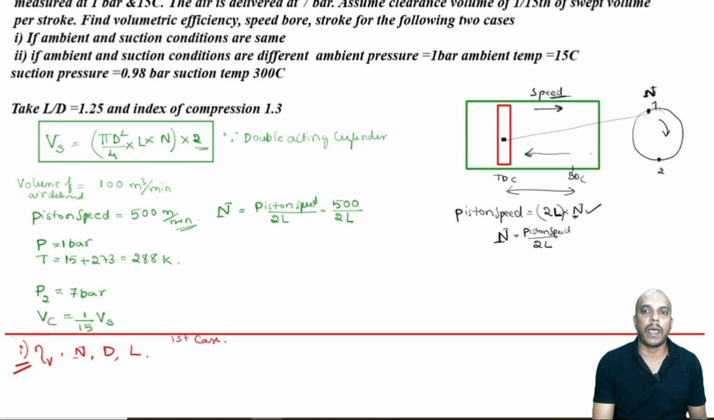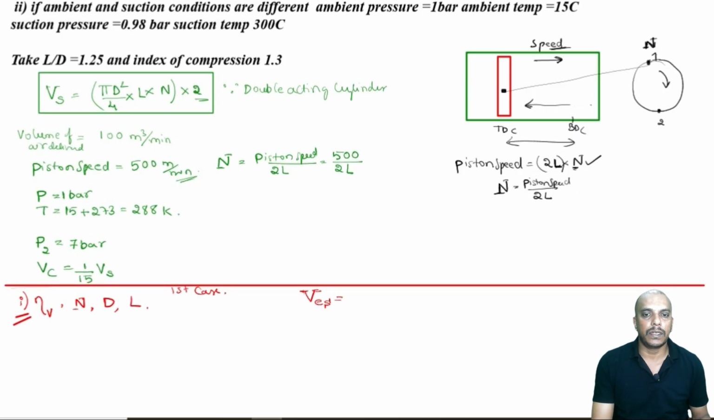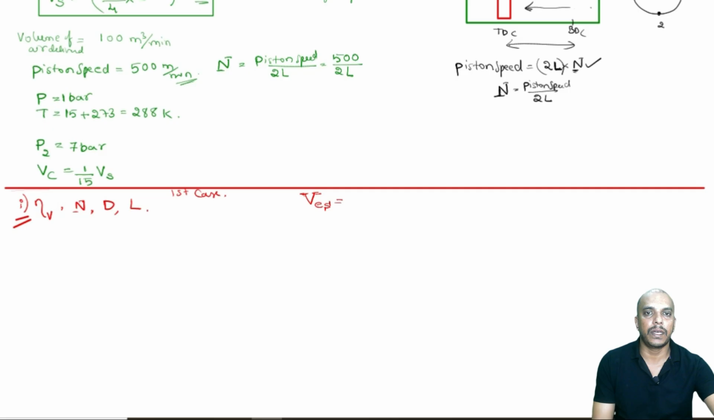Now, the first case is if ambient and suction conditions are the same. That means we are talking about this Vs, the volume of air delivered, which is measured at ambient conditions. So that itself will be the effective swept volume, because of the air delivered. Let us draw the PV diagram.